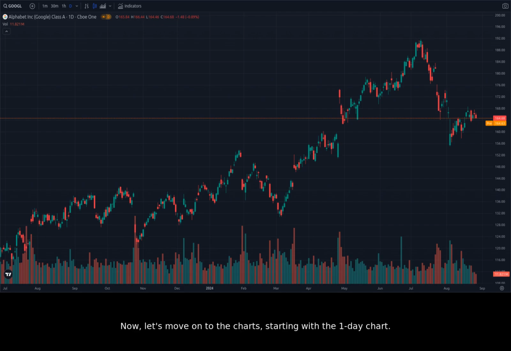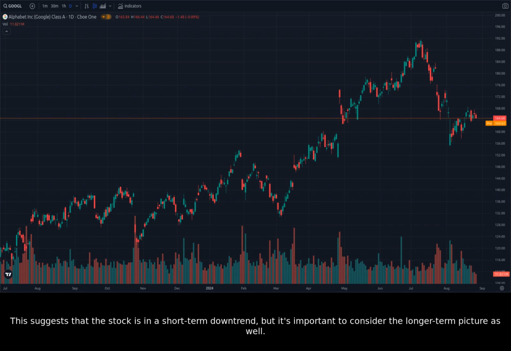Now, let's move on to the charts, starting with the one-day chart. Over the past year, Google has experienced significant volatility with both bullish and bearish periods. The stock reached a 52-week high of 191.75 on July 10, 2024, but has since pulled back. Currently, the stock is trading around 164.68, which is below its 50-day moving average. This suggests that the stock is in a short-term downtrend, but it's important to consider the longer-term picture as well.